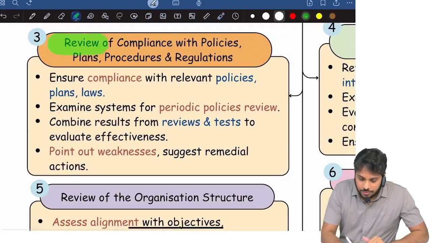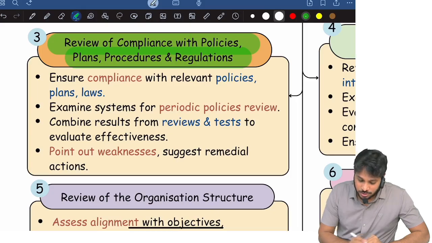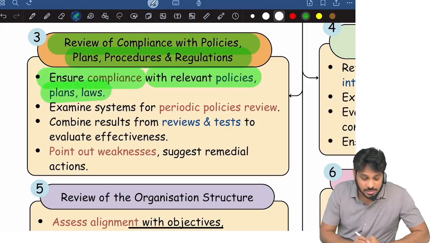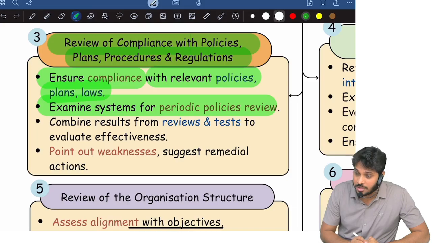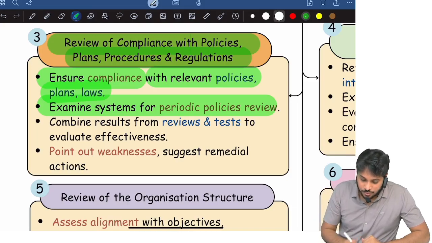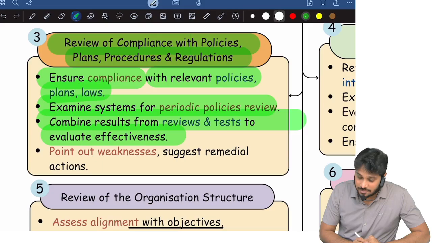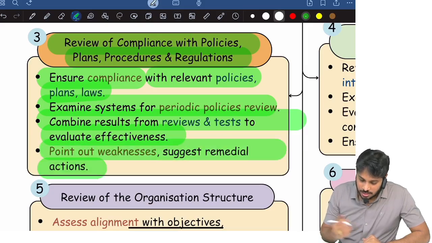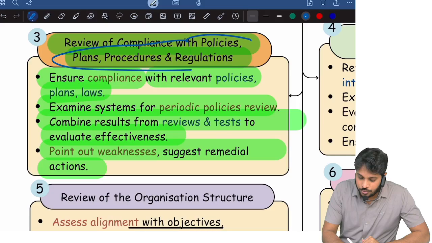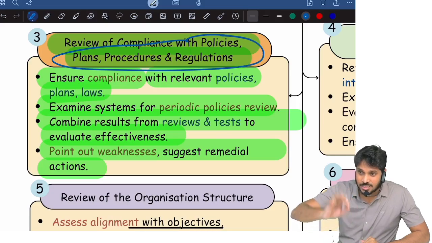And next, review of compliance with policies, plans and procedures. Ensure compliance with relevant policies, plans and procedures. Examine system of periodic policy reviews. Combine results from reviews and test effectiveness. Point out weaknesses and suggest remedial measures. This is nothing but review of compliances with policies and procedures.